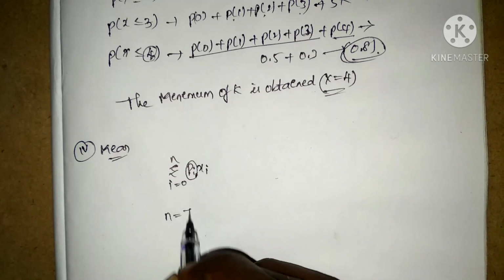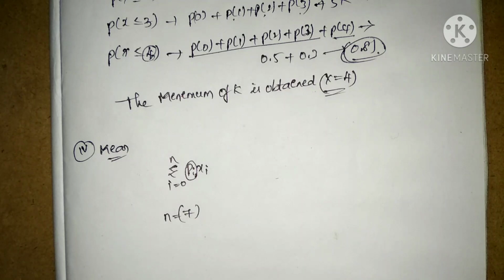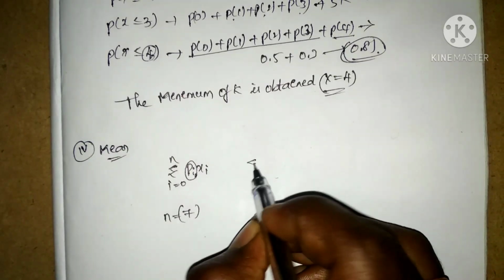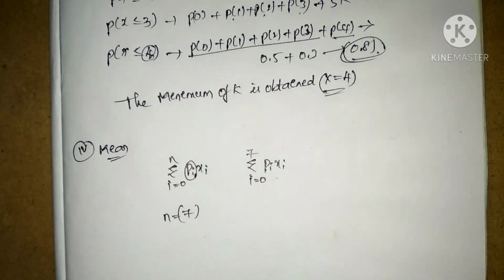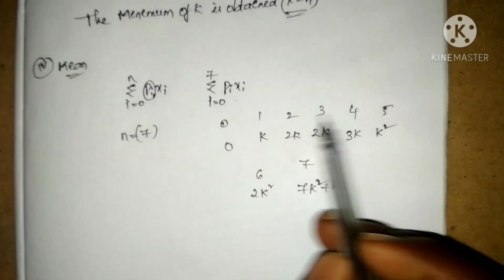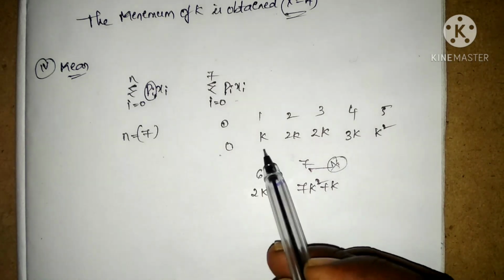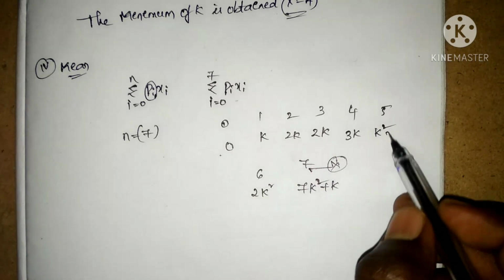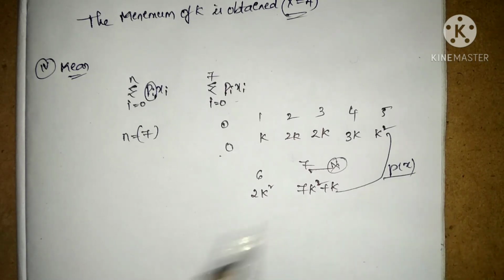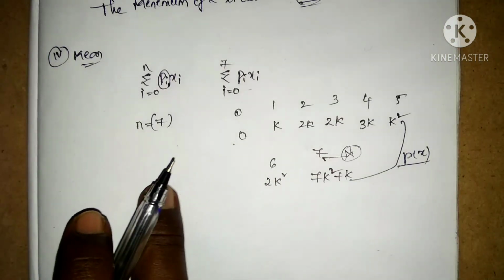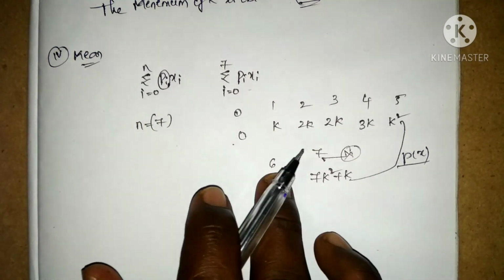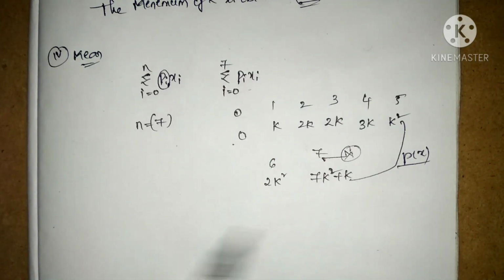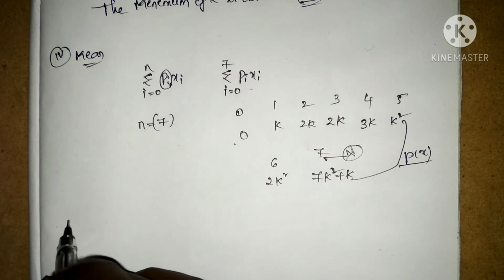Here the value n is equal to 7 because the random variable x takes values up to 7, and we take the summation of probability pi into xi for i from 0 to 7. Here we have a table where 0, 1, 2, 3, 4, 5, 6 are the values of the random variable x, and these are our probabilities of x: 0, k, and so on. Each probability is multiplied with x, that is 0 into 0, k into 1, and the summation of all these is going to be our mean.